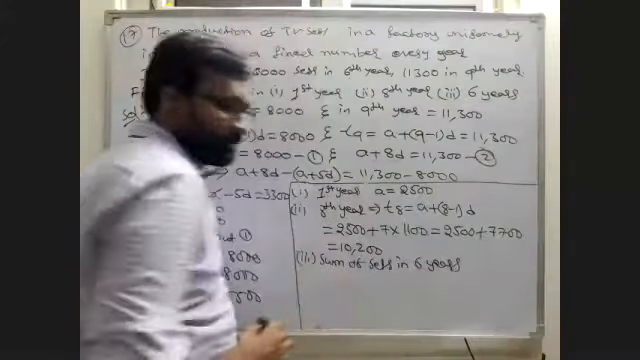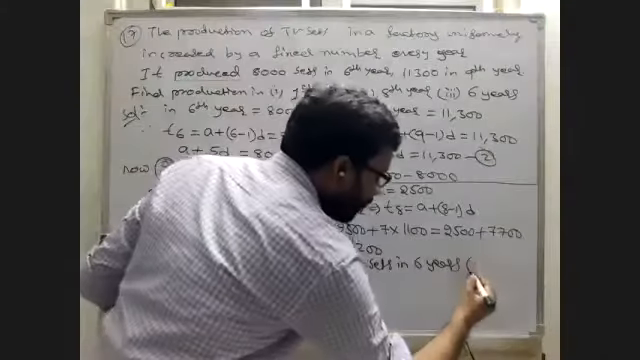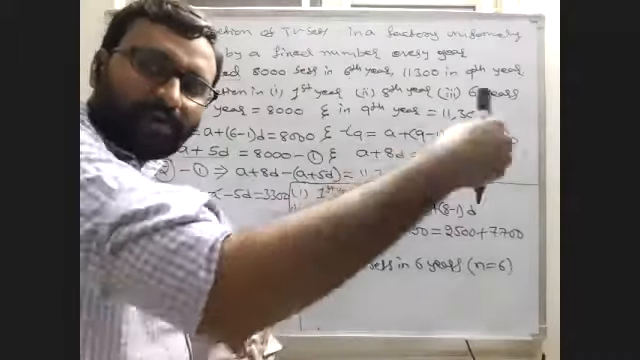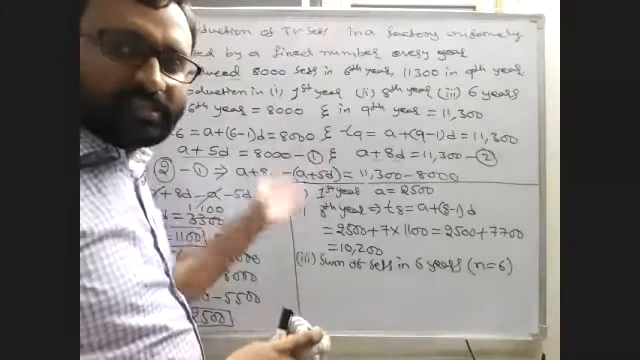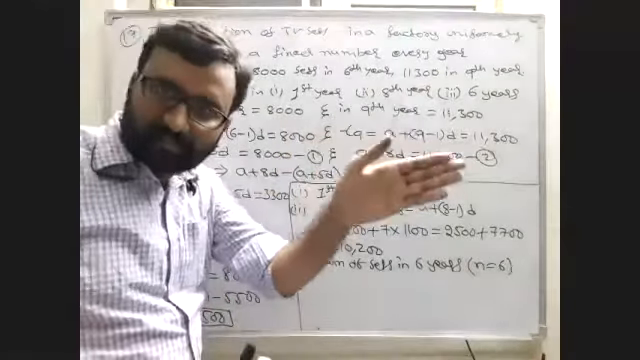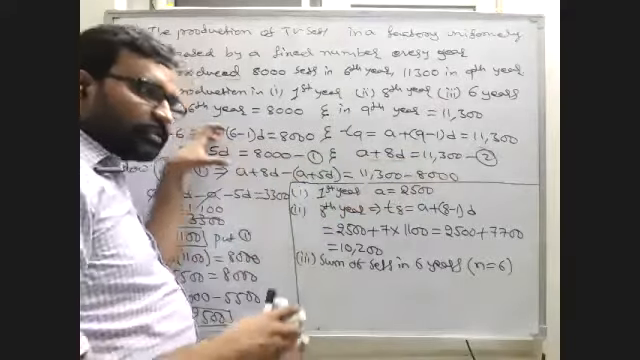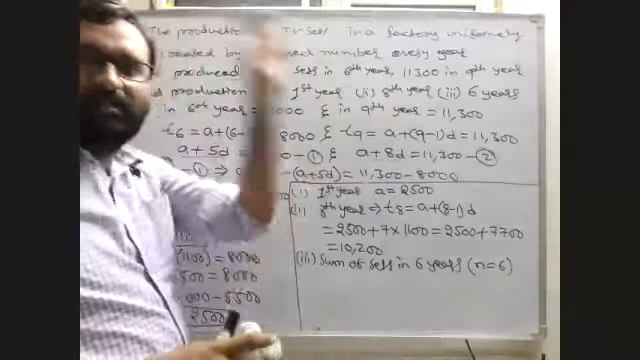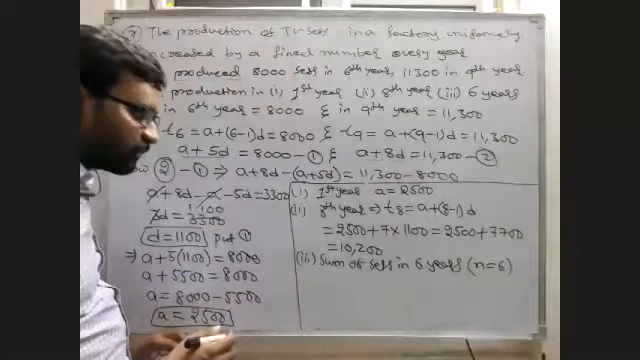In 6 years, so the n value is clearly 6. Why? Because the sum of numbers in 6 years: first year, second year, third year, fourth year, fifth year, sixth year. 6 years means 6 terms. So the sum of 6 terms, the sum of 6 years of TVs, we are finding. That's why n is equal to 6.